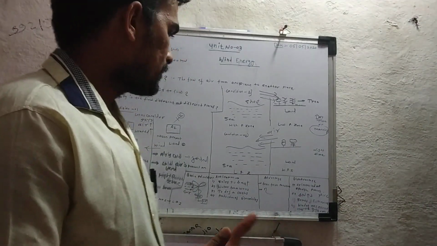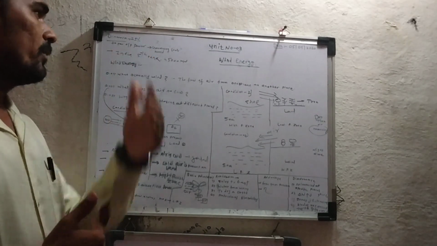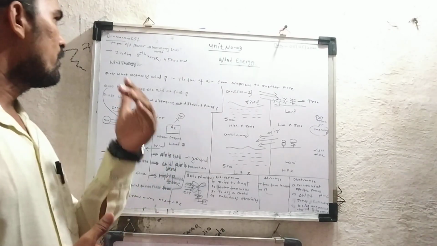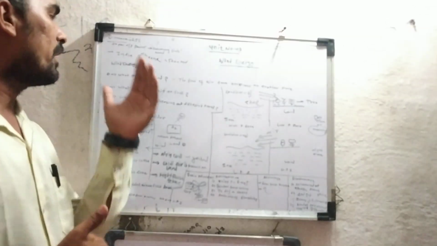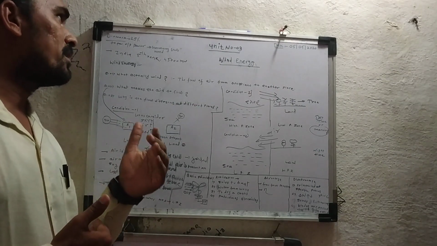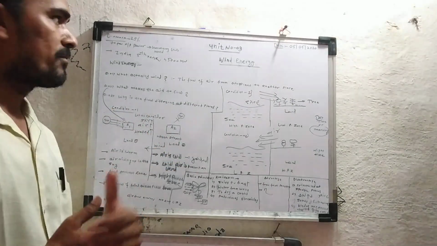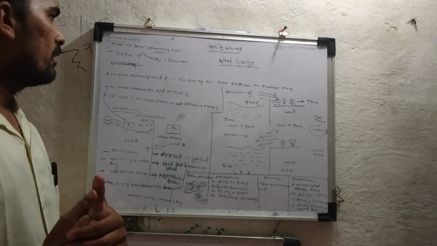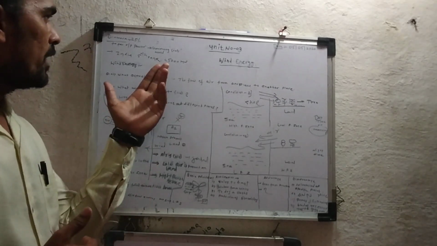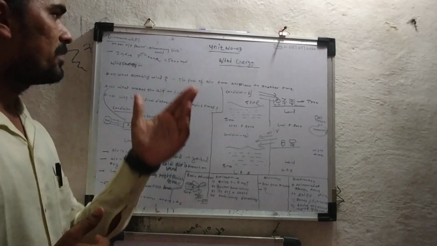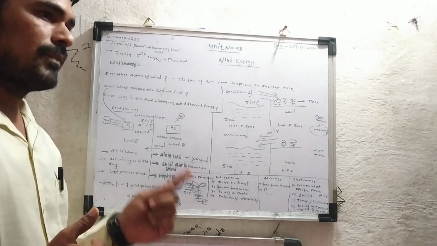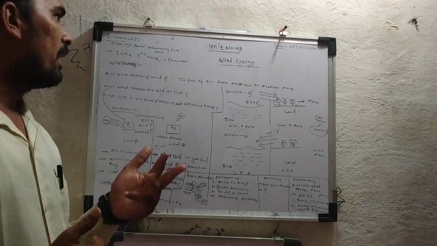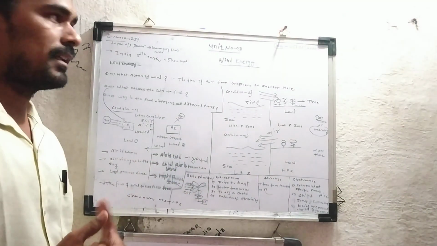Similarly, where is wind energy installed? How are wind plants installed in the world? The first one is Denmark. Denmark has 85% of its total energy extracted from wind energy. Denmark is the first country which uses wind power plants, and depending on the total output power, there are countries like Germany, Spain. The first country is China, the second is Germany, Spain and Denmark, and India has the 5th rank in wind energy.